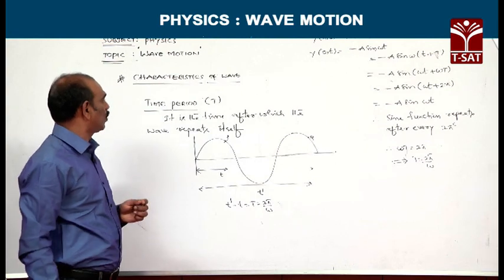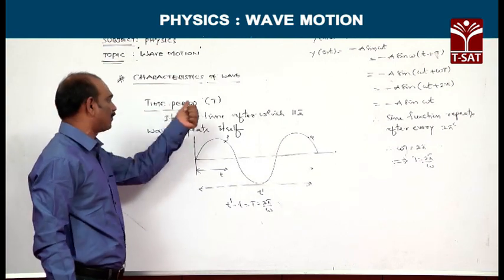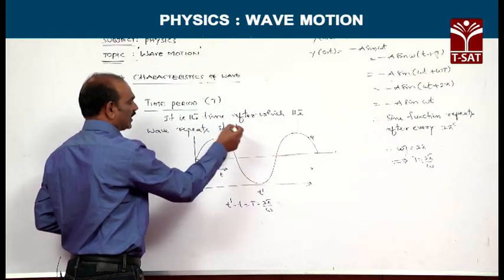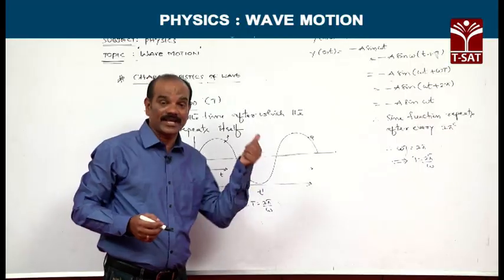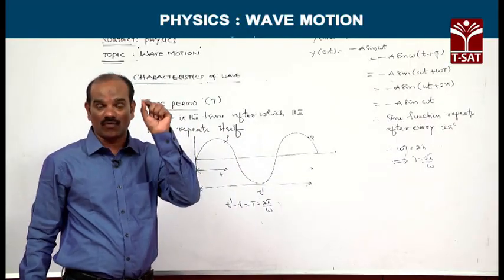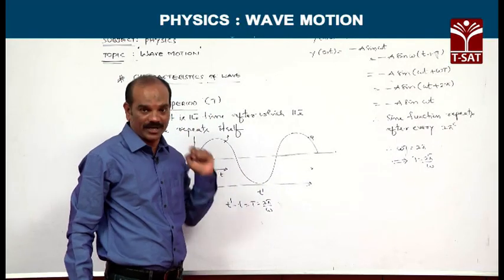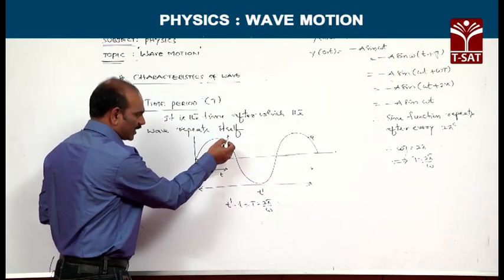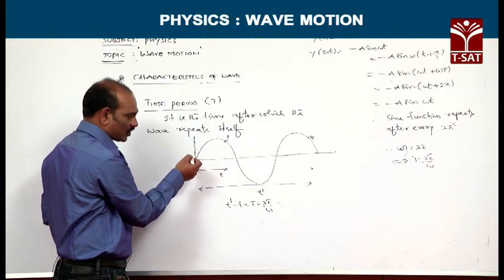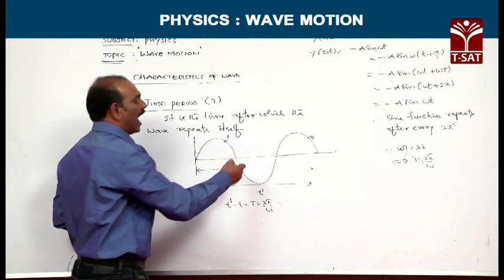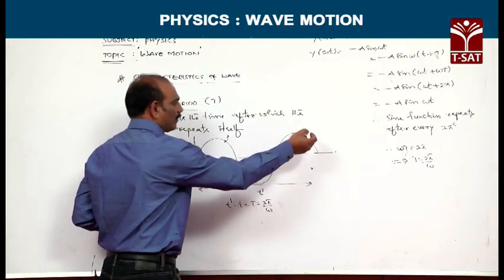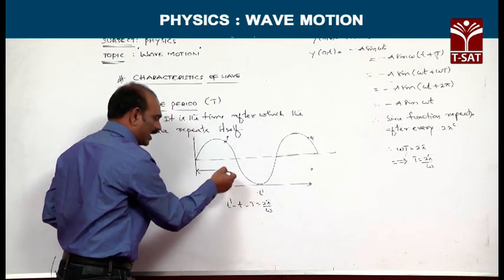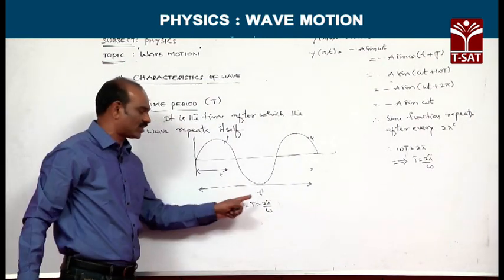Next, one more property of the wave is the time period. Time period is the time after which the wave repeats itself. That is, the time taken by a wave for the completion of one wave is also called the time period. Suppose in this wave, the time of the particle P from the initial point is t seconds. After t dash seconds, let the particle be at point Q. Now, the difference of t dash and t is equivalent to the time period T, which is equivalent to 2 pi by omega.